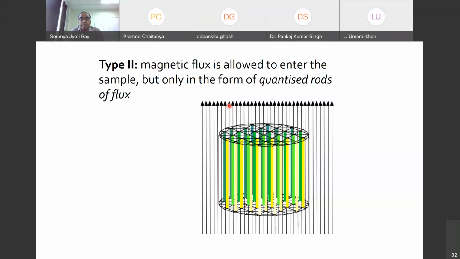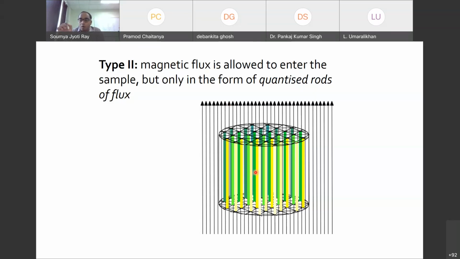But whenever we are talking about a type 2 superconductor, first it is diamagnetic, that means it is completely repelling. But once it is entering, the door for the magnetic flux to enter can only be through the form of this quantized flux.